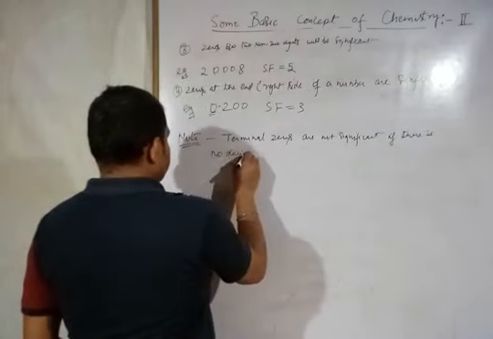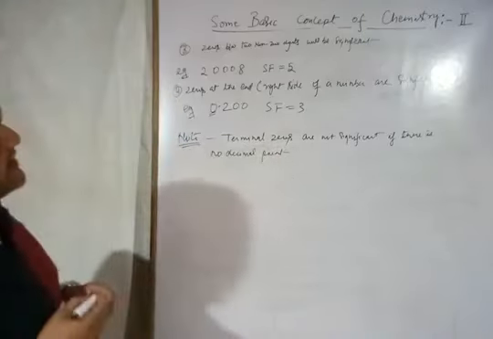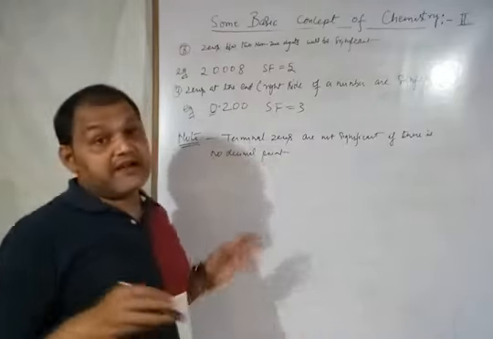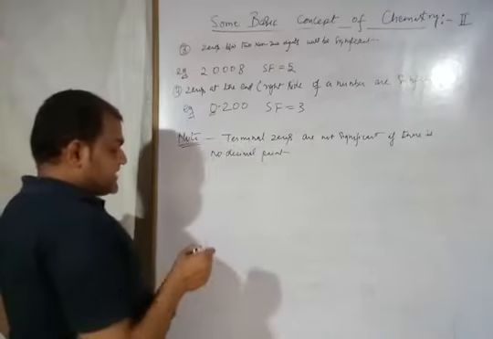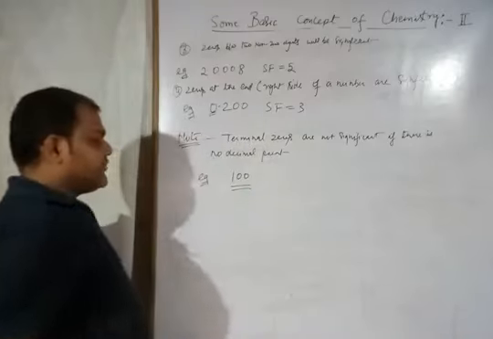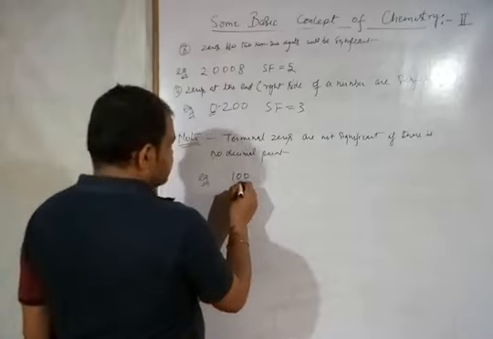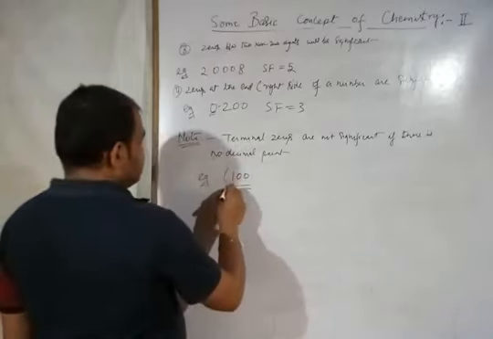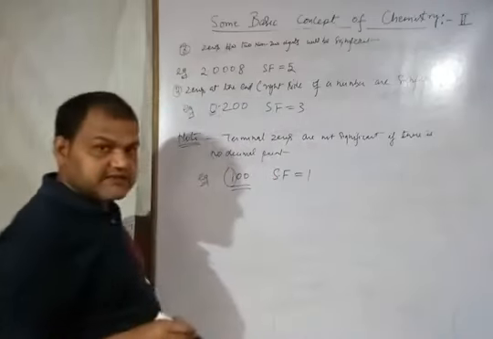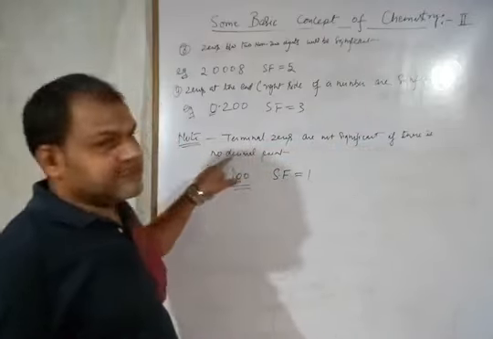If there is no decimal point, कहने का मतलब ये है कि अगर टर्मिनल जीरो है लेकिन वहां पर डेसिमल नहीं है, तो जो टर्मिनल जीरो होंगे वो सिग्निफिकेंट नहीं होंगे. फॉर एग्जाम्पल, सपोज आई एम राइटिंग हियर 100. In 100, how many significant figures will be there? So that means there is no decimal. So these zeros will be non-significant. Only one will be significant. So the SF, meaning significant figure, will be 1. Got it? So terminal zeros are not significant if there is no decimal point.